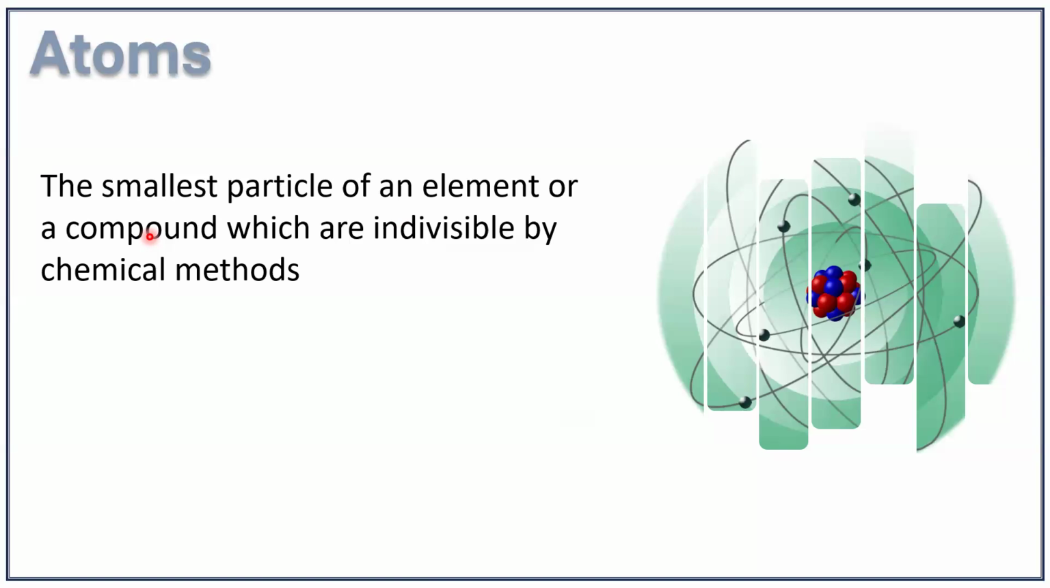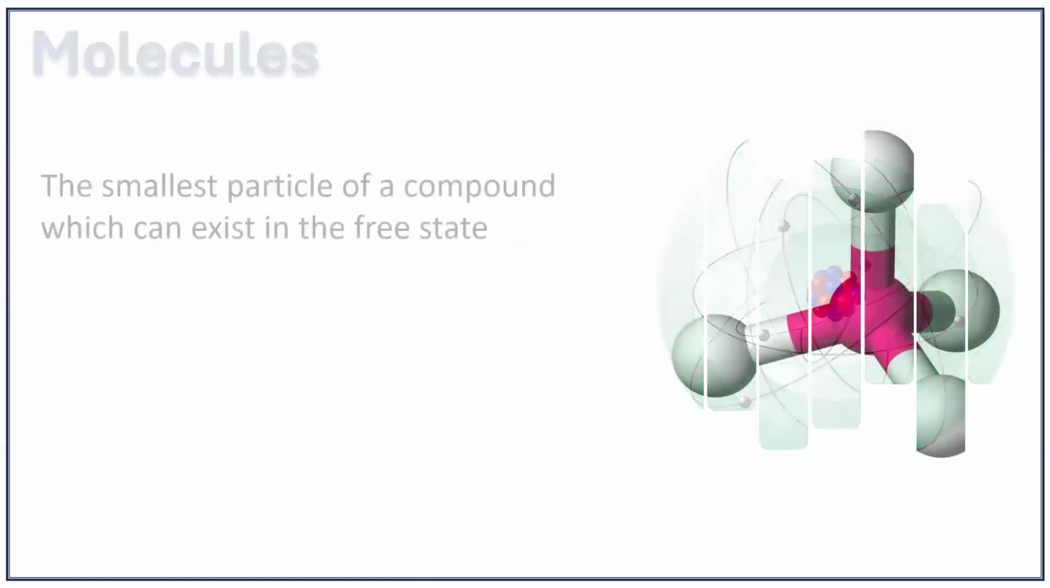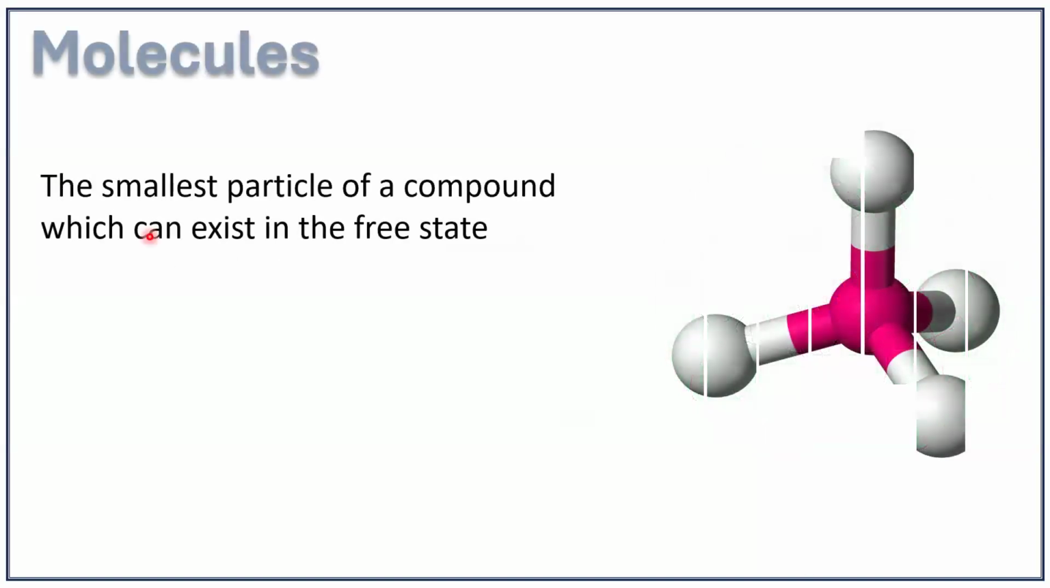So atoms retain their identity during a chemical reaction. During a chemical reaction, atoms remain as such. There's just a reorientation of the atoms. Now, atoms combine to form molecules. And a molecule can be defined as the smallest particle of a compound which can exist in the free state. So that is the definition of a molecule.